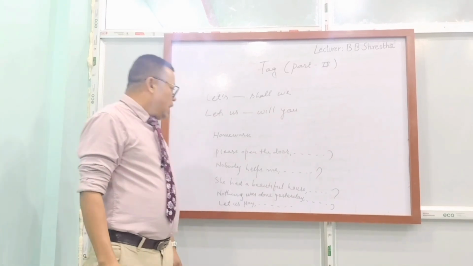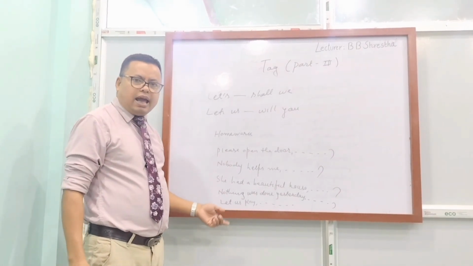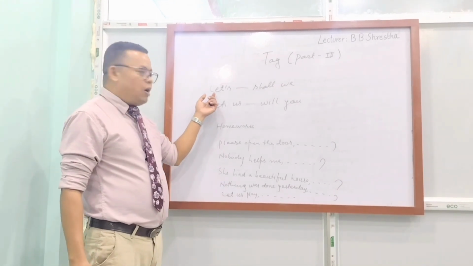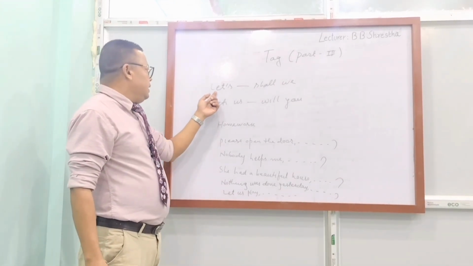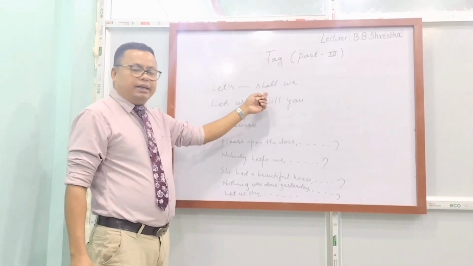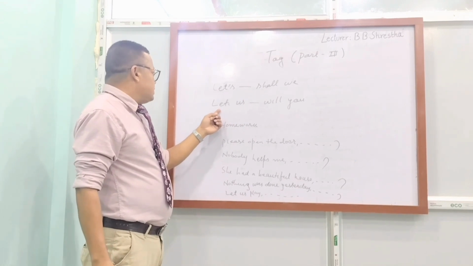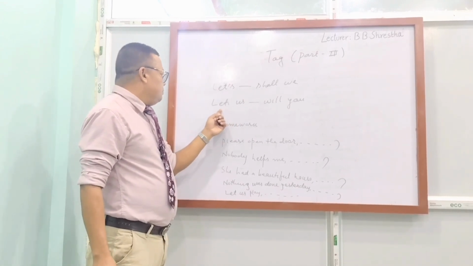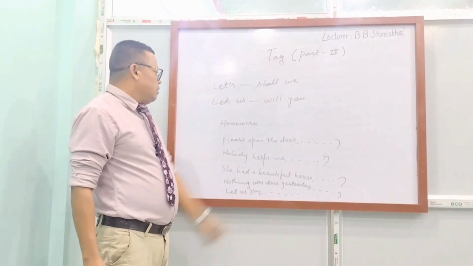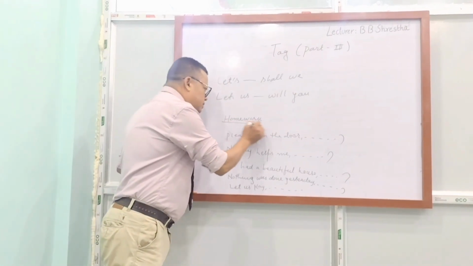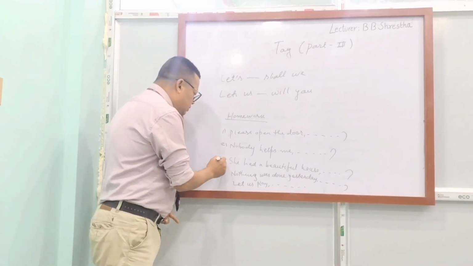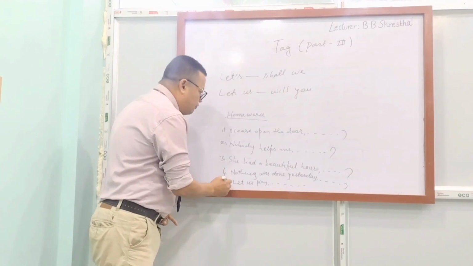Dear student, I have written 5 questions as homework for you. Before that, let's learn one more thing: if the sentence starts from let's, its tag is shall we. And if the sentence starts from let us, its answer is will you. Okay, now the homework: number 1, number 2, number 3, number 4, number 5.